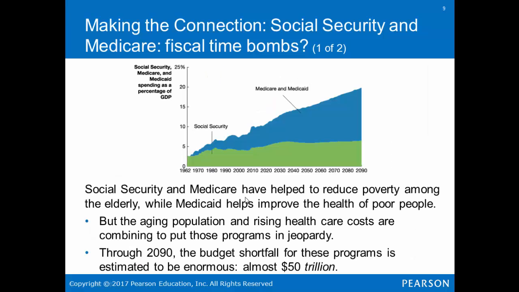Are Social Security and Medicare fiscal time bombs? This is a big question. Social Security and Medicare have helped to reduce poverty among the elderly, while Medicaid helps improve health of poor people. But the aging population and rising healthcare costs are combining to put those programs in jeopardy. Through 2090, the budget shortfall of these programs is estimated to be almost $50 trillion.